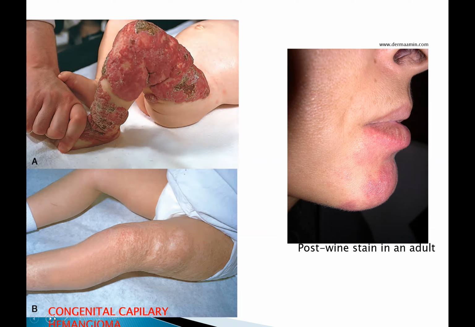It is also associated with facial port wine nevus, ipsilateral venous angiomas, following the distribution of the trigeminal nerve, and also angiomas in the cortical leptomeninges. Some patients would usually present with mental retardation, seizures, hemiplegia, and skull opacities.